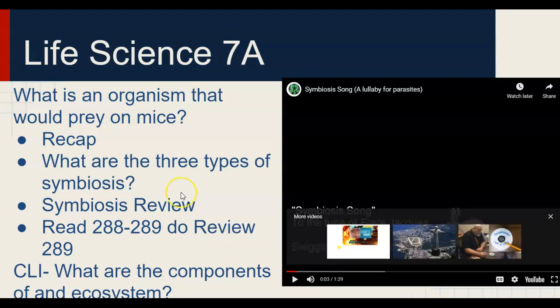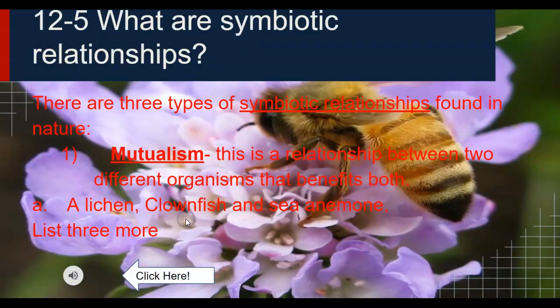So we're going to talk about the three types of symbiosis today: mutualism, commensalism, and parasitism. And your review will be on page 289. What are symbiotic relationships? A symbiotic relationship is a relationship between two different species in which at least one is benefited. The first one, both are benefited.